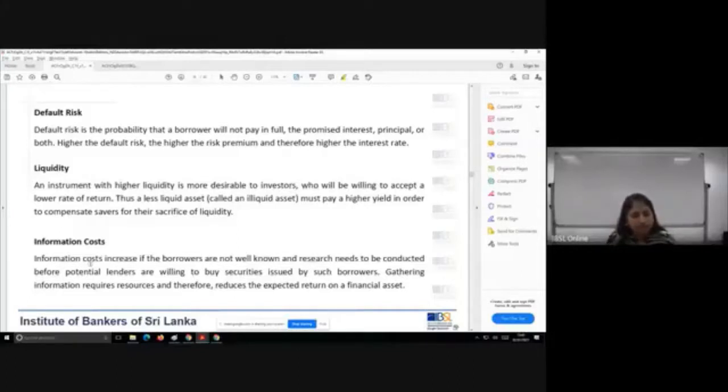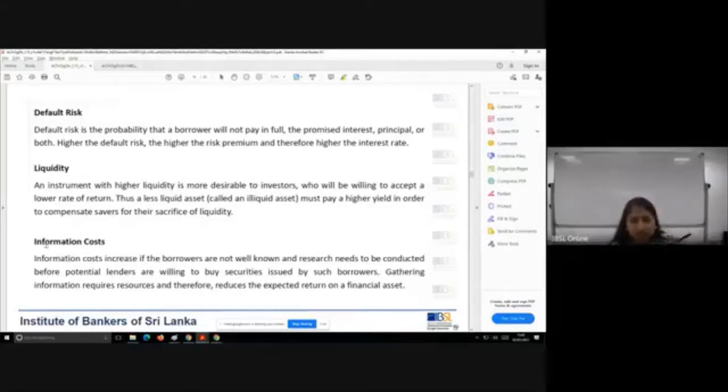Next, you have liquidity. We know this concept. An instrument with higher liquidity is more desirable to investors, who will be willing to accept a lower rate of return. Thus, for a less liquid asset, called an illiquid asset, you have to pay a higher yield to attract the investors in order for them to sacrifice this thing called liquidity.